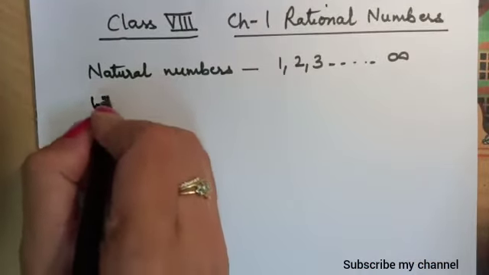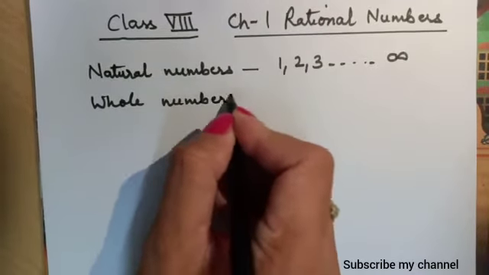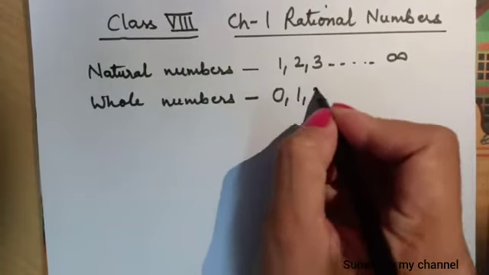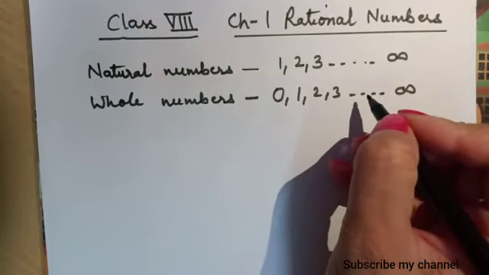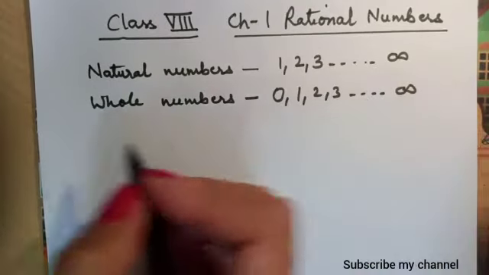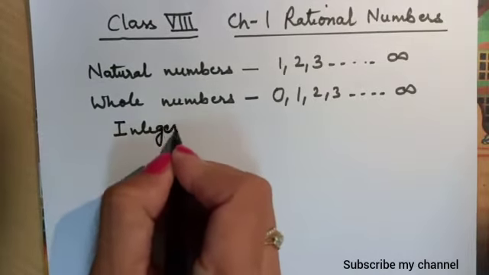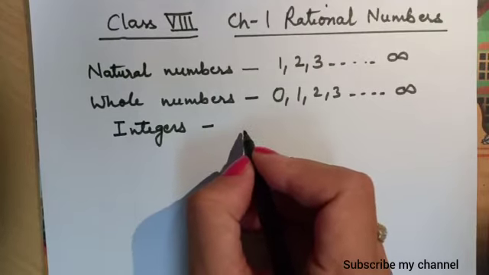Now what are whole numbers? When we include 0 in natural numbers, then all these numbers will become whole numbers. Next numbers are integers. You all know very well about integers.